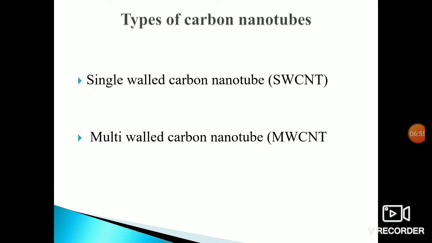So what are the types of carbon nanotube? There are two types: one is the single-wall carbon nanotube, and the other is the multi-wall carbon nanotube. What is meant by a single-wall nanotube and a multi-wall nanotube? First we'll discuss the single-wall carbon nanotube.